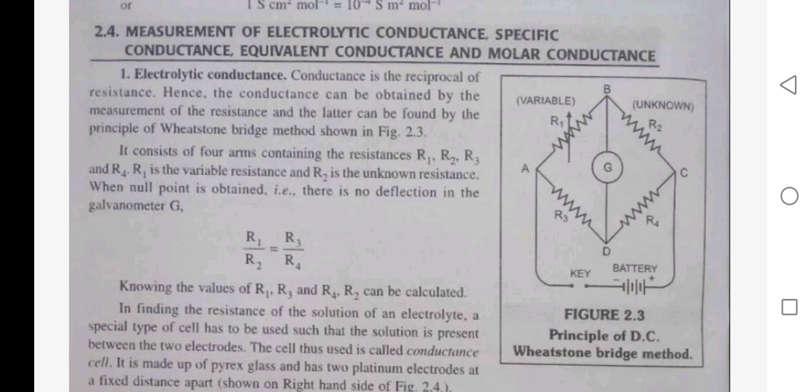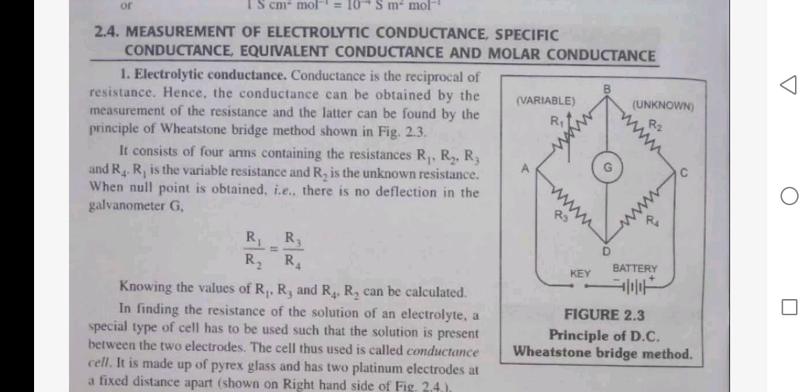It consists of four arms containing the resistances R1, R2, R3 and R4. R1 is the variable resistance and R2 is the unknown resistance. When the null point is obtained, there is no deflection in the galvanometer G. R1 upon R2 is equal to R3 upon R4. Knowing the values of R1, R3 and R4, R2 can be calculated.